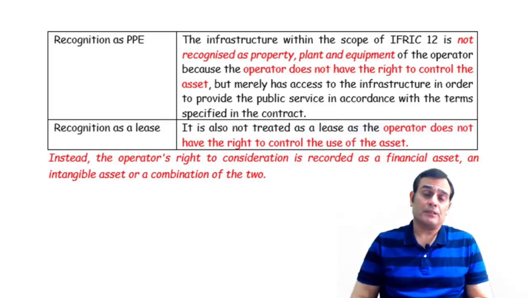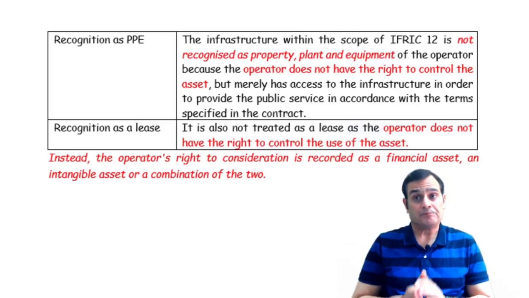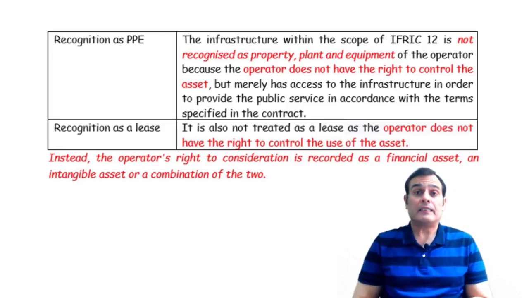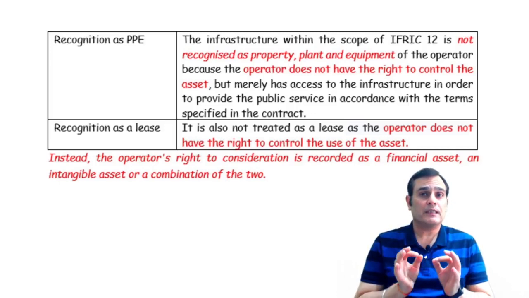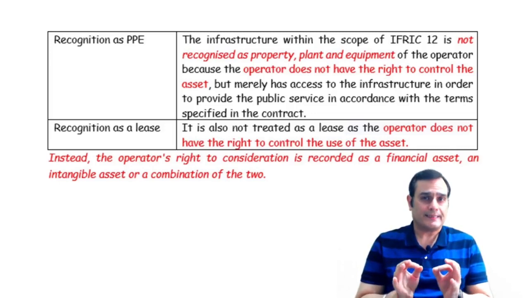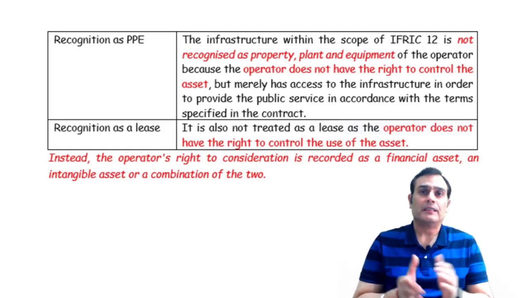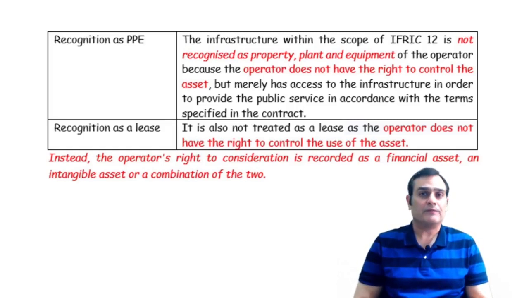As you can see in the chart, I've given the logic in terms of the recognition as a PPE. The infrastructure which is within the scope of IFRIC 12 cannot be shown as a PPE in the books of the operator, because he does not get the right to control the asset. He only gets a right to access, and since he gets only a right to access, the recognition parameters in terms of Ind AS 16 would never get met.